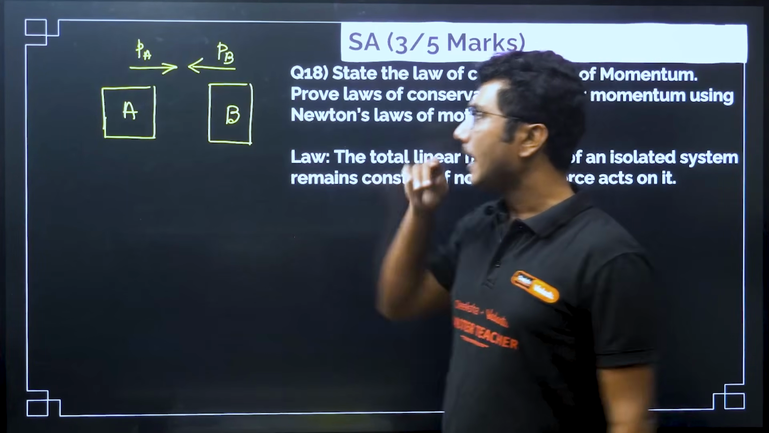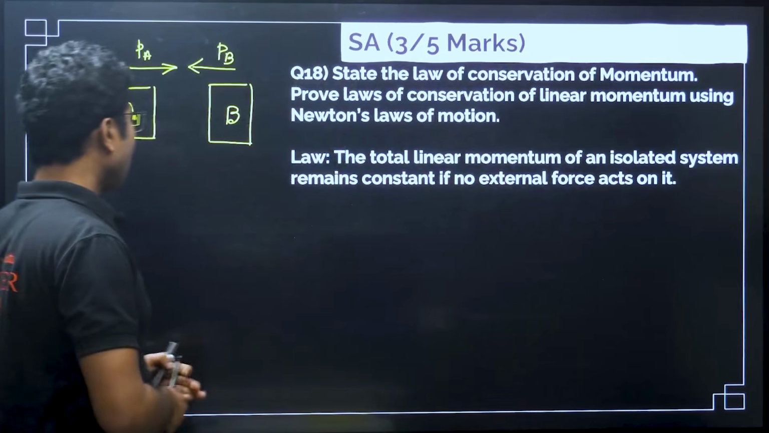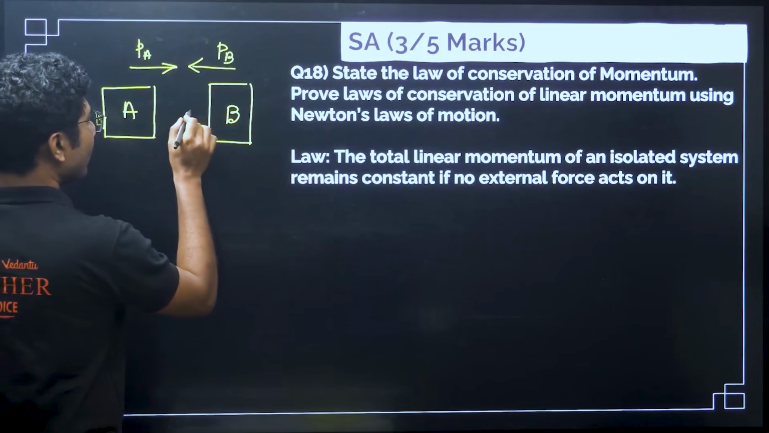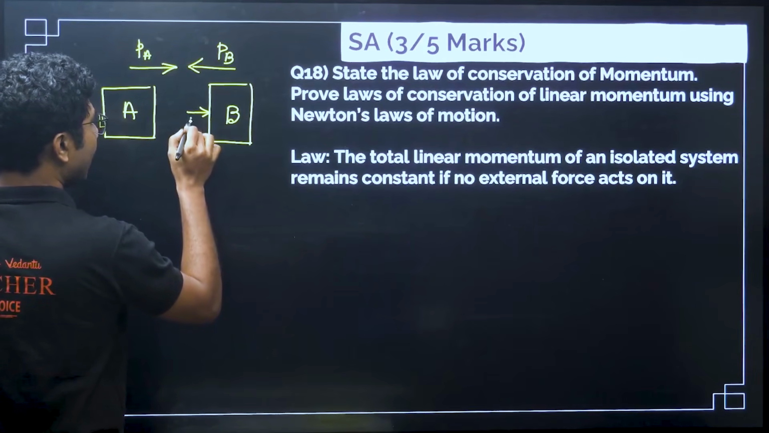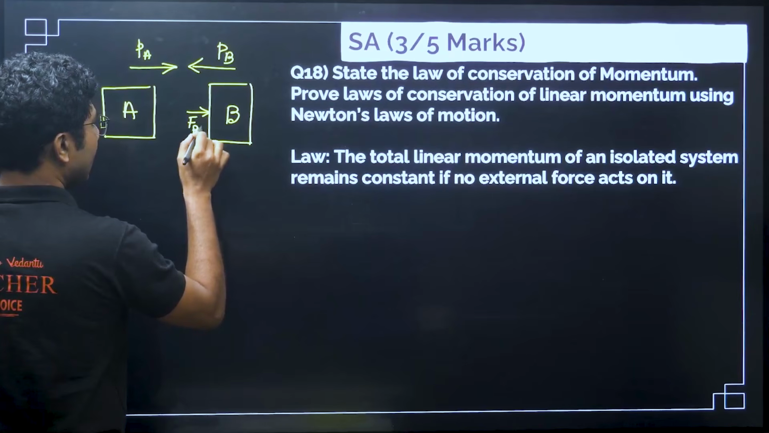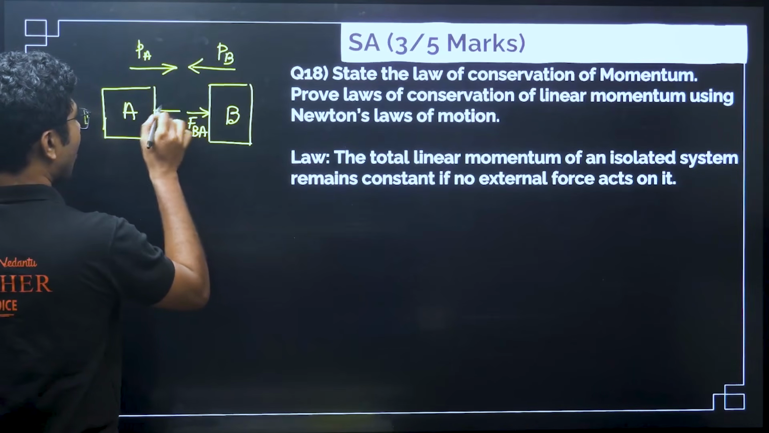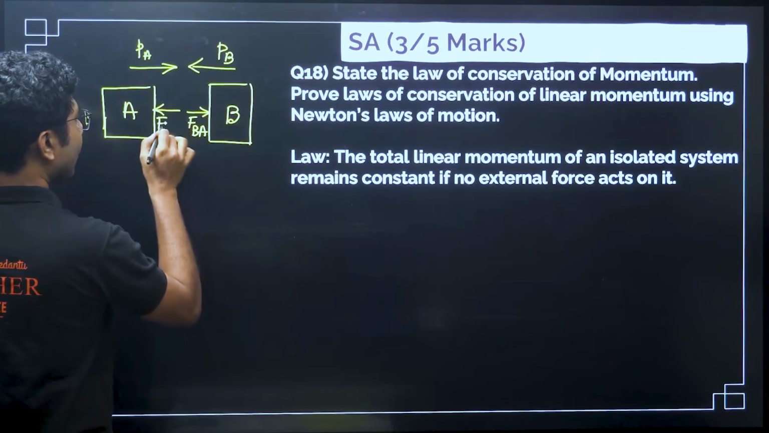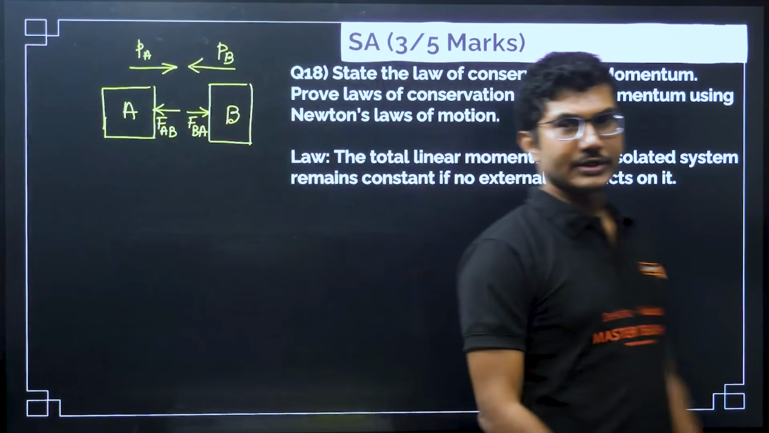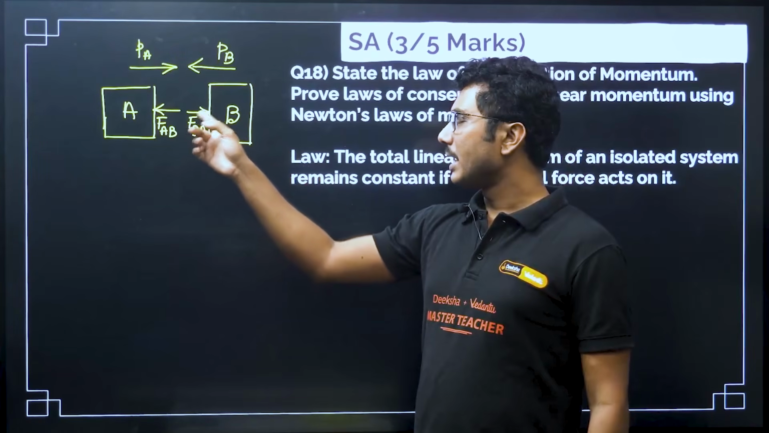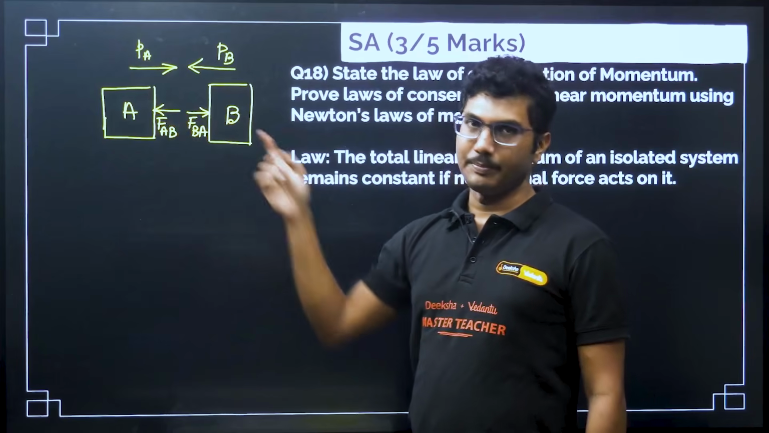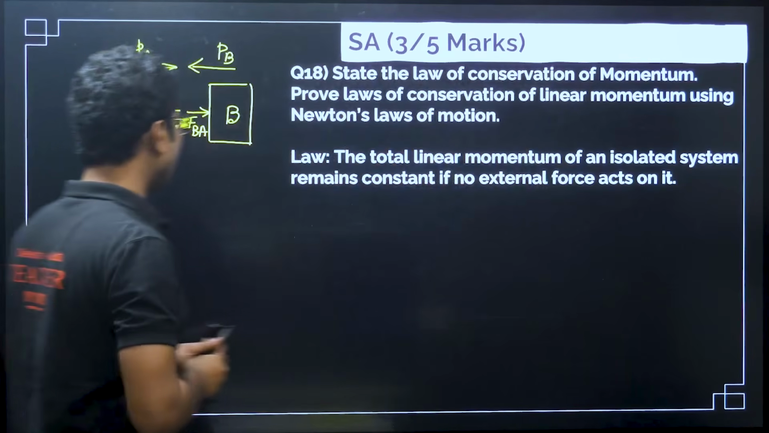During the collision, when they are actually colliding, object A is applying a force F on B due to A, and object B is applying a force on A due to B. So they are applying a force on each other. Object A is applying F BA, object B is applying F AB. After the collision is over, what will happen?